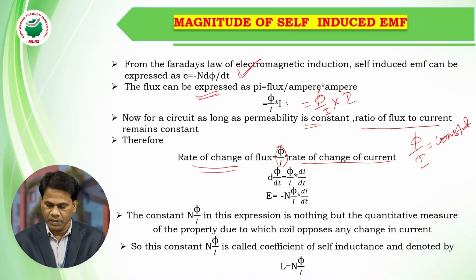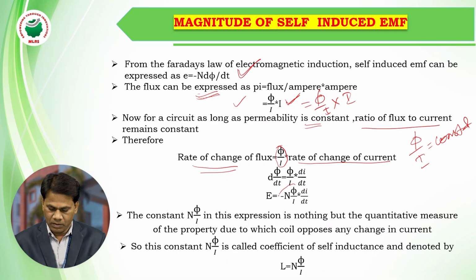This current is changing. By changing the flux, the current is changing. So the rate of change of flux is equal to phi by I into the rate of change of current. So I am writing the rate of change of flux, d phi by dt, is equal to phi by I into di by dt. So that is d phi by dt, which is nothing but a voltage, equal to minus n phi by I into di by dt.